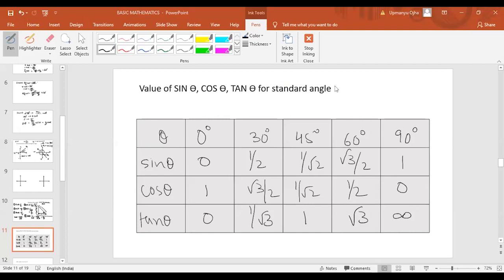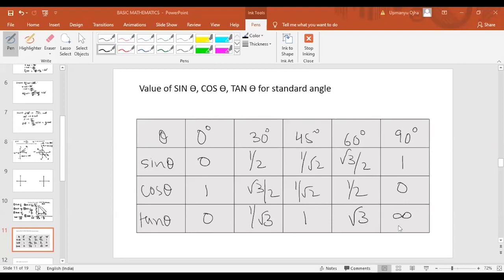Okay, so we have some standard values. Sine 0 is 0, sine 30 degree is half, sine 45 degree is 1 by root 2, sine 60 is root 3 by 2, sine 90 is 1. Cos theta: cos 0 is 1, cos 30 is root 3 by 2, cos 45 is 1 by root 2, cos 60 is half, cos 90 will be 0. Tan theta: tan 0 is 0, tan 30 is 1 by root 3, tan 45 is 1, tan 60 degree is root 3, and tan 90 is not defined.